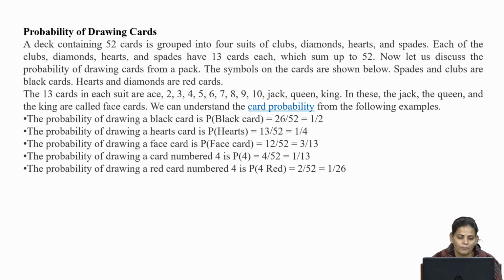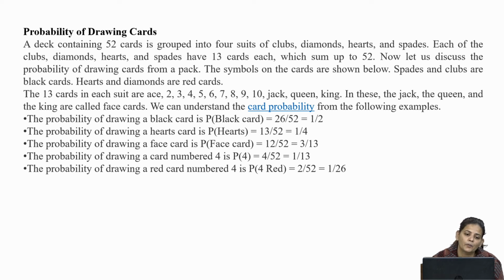Then the probability of drawing a card numbered 4 will be 4 divided by 52, because we have 4 cards of number 4: 1 club of 4, 1 diamond of 4, 1 heart of 4 and 1 spade of 4. So, we have a total of 4 cards with the number 4. So, the probability will be 4 divided by 52, that will be 1 divided by 13 after calculation.